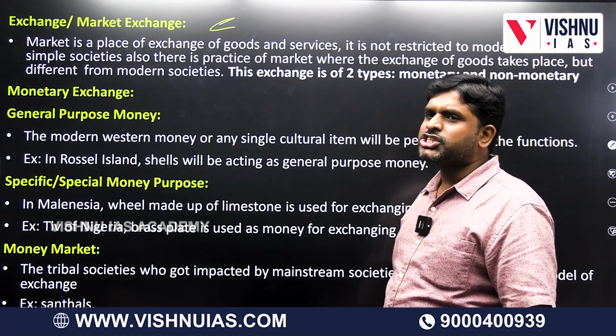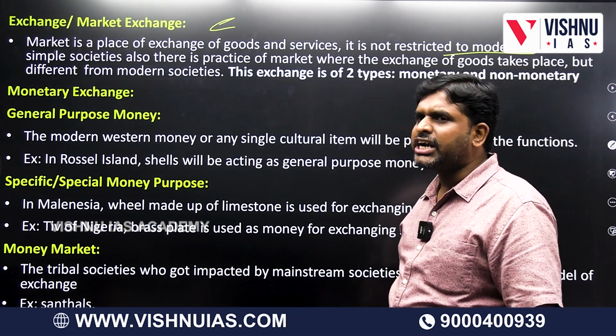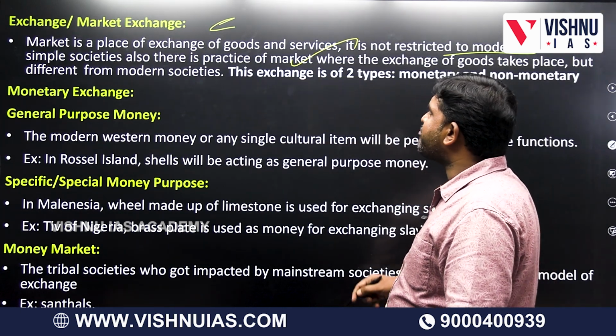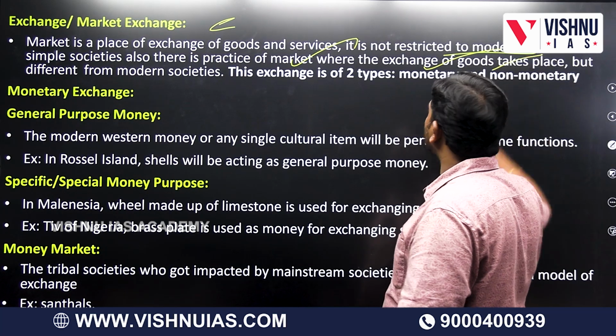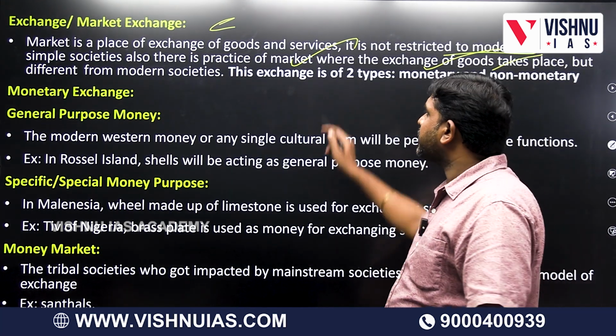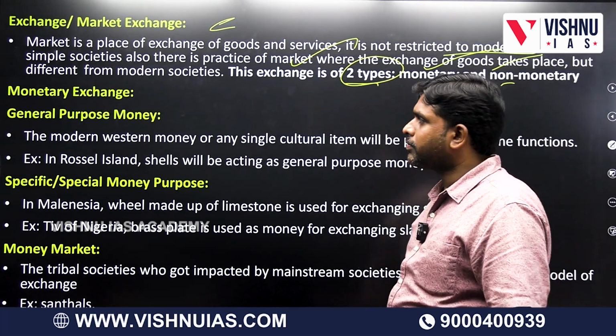Market is a place of exchange of goods and services. It is not restricted to modern society. In every society there are exchanges. There is a place of practice of market where the exchange of goods takes place, but different from modern societies. The exchange is of two types: one is monetary and the other non-monetary.